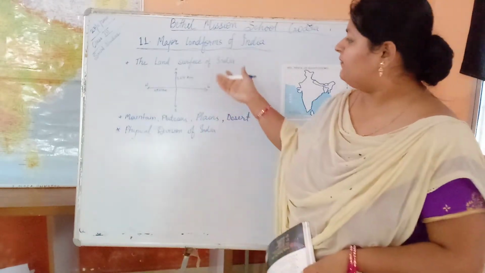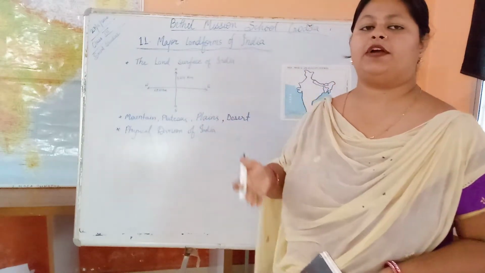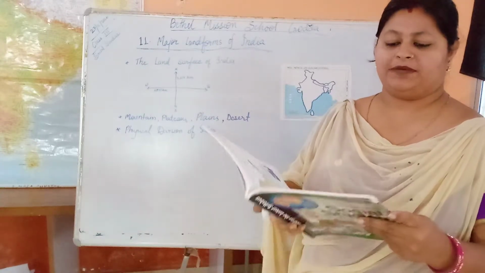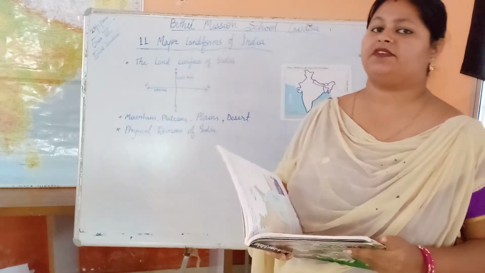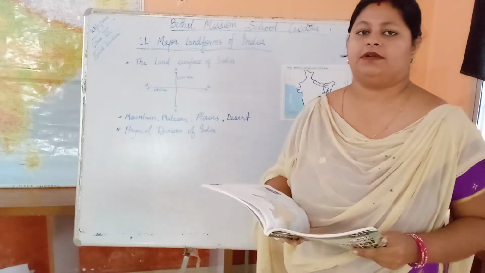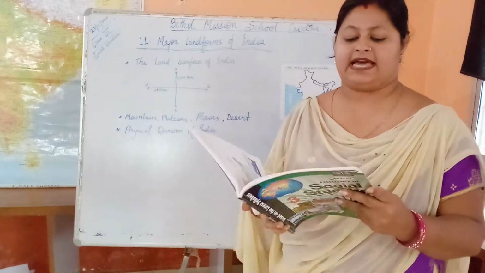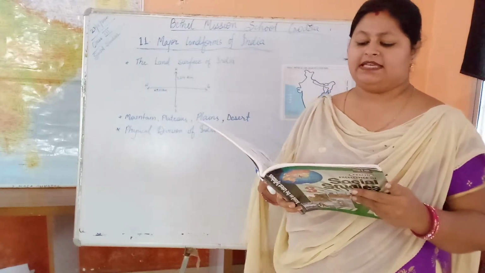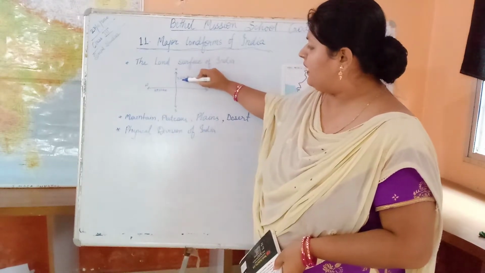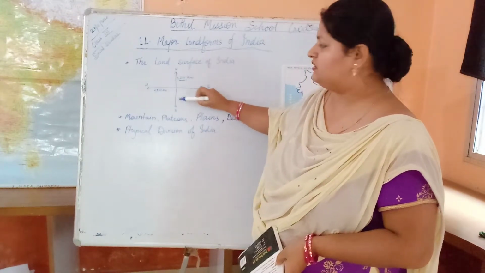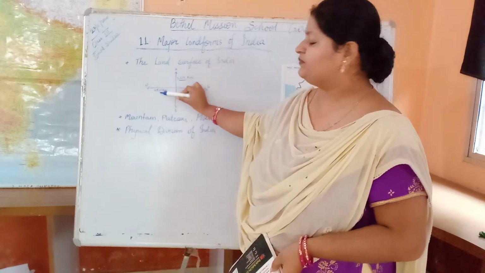India extends from north to south, from Kashmir to Kanyakumari, and from west to east, from Gujarat to Arunachal Pradesh. The population of India is over 1 billion. It is the second largest country in terms of population, and India is the seventh largest country according to area or size. The land surface of India is about 3,214 kilometers from north to south, and from west to east it is about 2,933 kilometers.